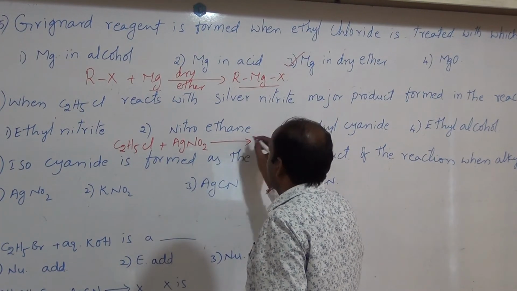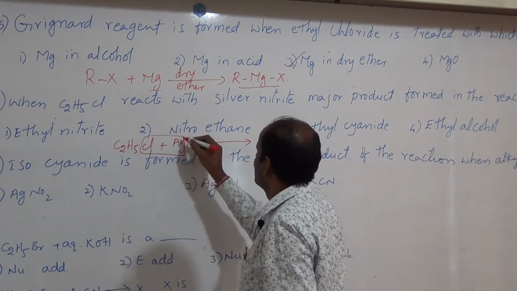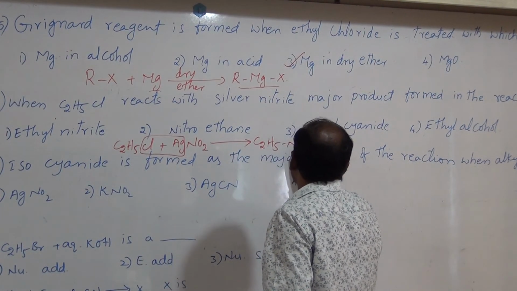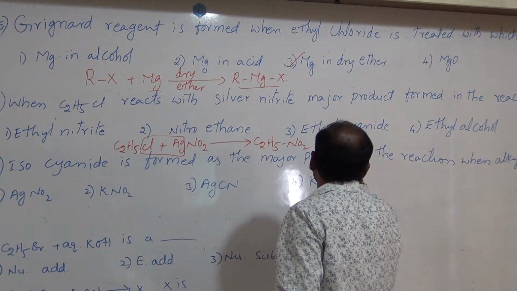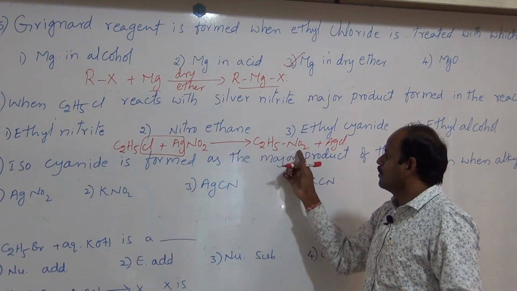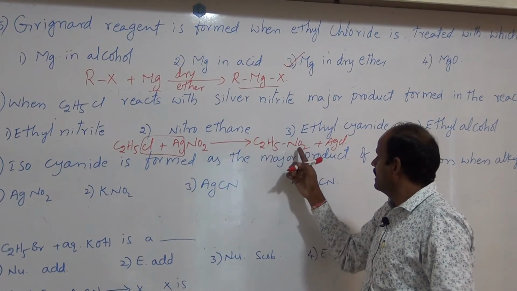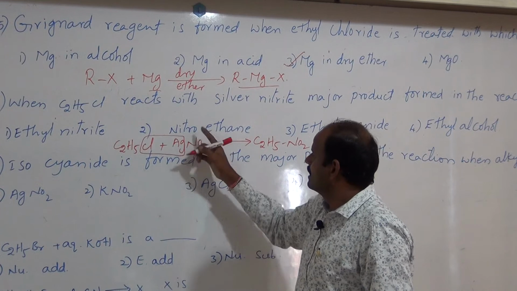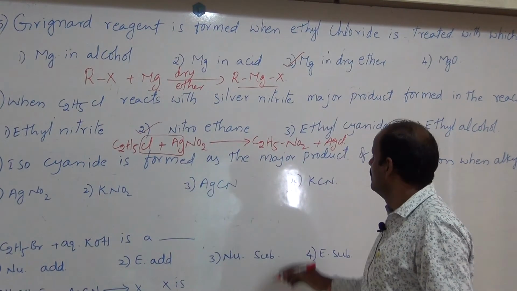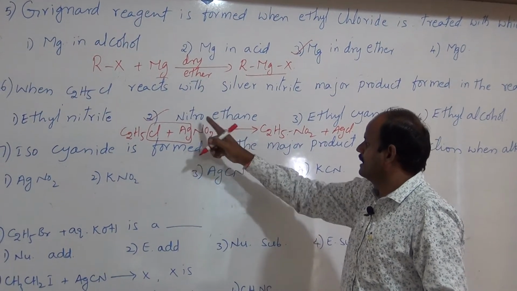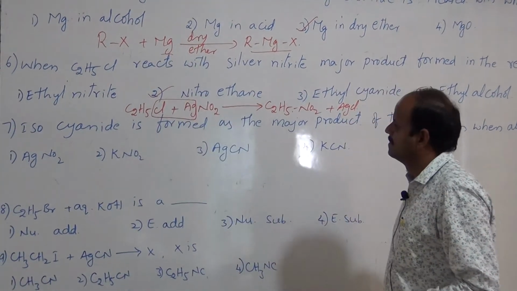Then what happened here? AgCl is removed. Then C2H5NO2. So what is the name of this one? Nitroethane. Nitroalkane is formed. Hence here nitroethane is formed. So where is it? Yeah, it is the second option. Okay. Thus it is nitroethane. Ethyl nitrite is not correct. Nitroethane is the correct answer.